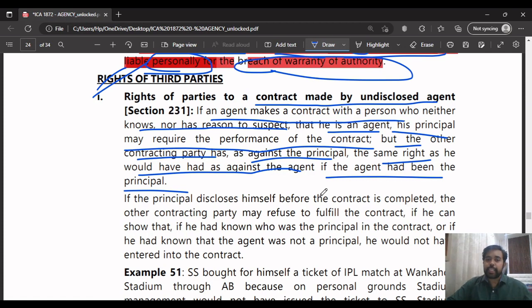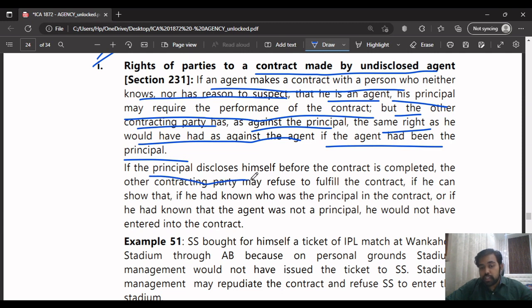So you understood what they're saying here. Here they are saying that if an agent makes a contract with a person who neither knows nor has reason to suspect that he is the agent, his principal may require the performance of the contract, but the other contracting party, meaning the third person, as against the principal will have the same right as he would have against the agent if the agent had been the principal. That's what they're saying here. If you don't understand, you can read it once. You will be able to understand. It's a very simple sentence. The third party will act as a principal towards the agent.